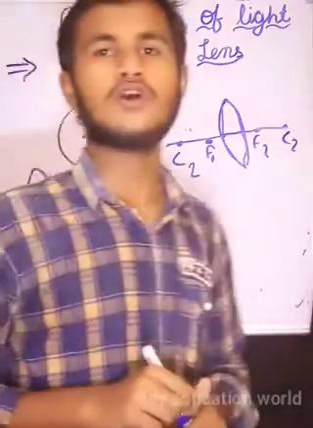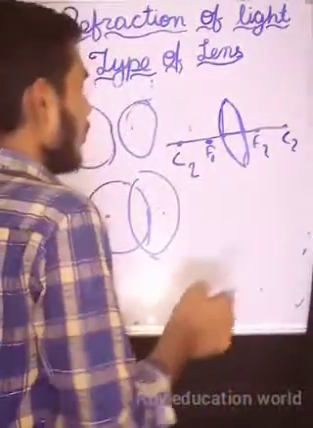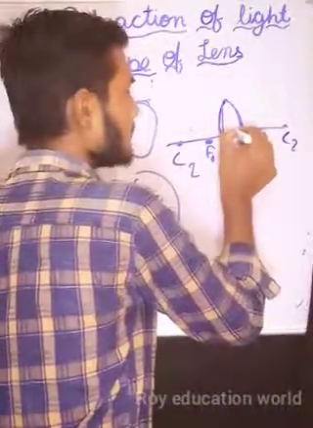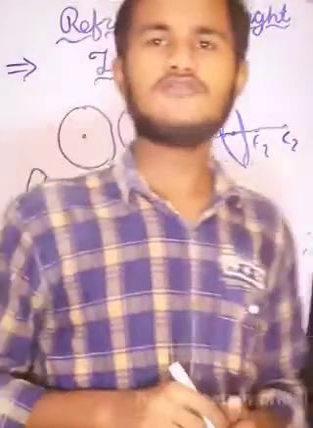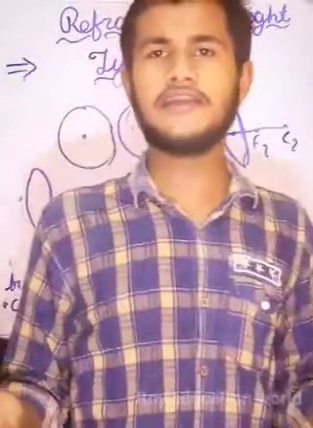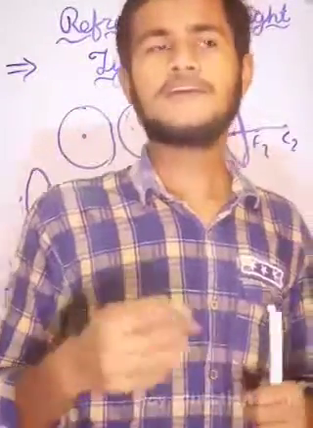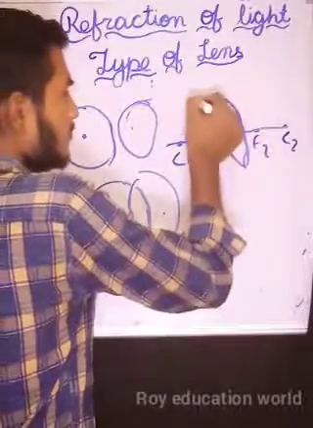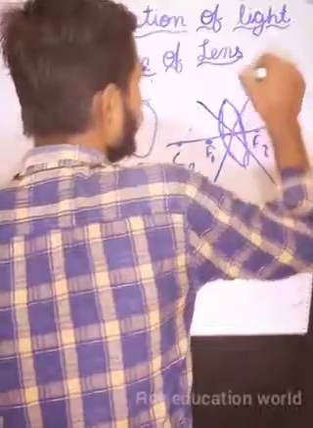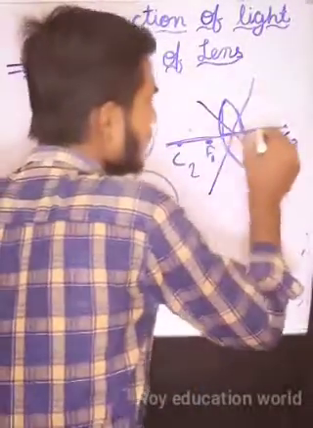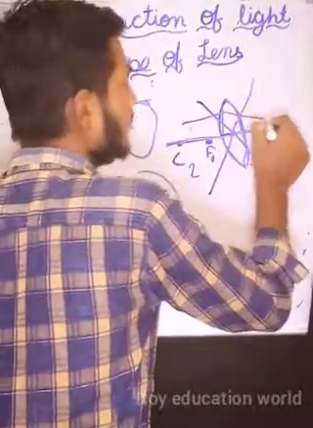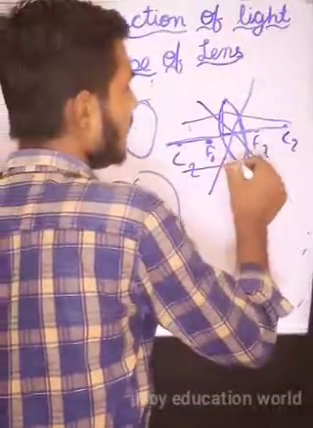Let us see a new term, optical center. Optical center is the midpoint of a lens. Or we say, when a ray of light comes and after refraction does not deviate, that point is known as the optical center. If a ray of light comes from here, it does not deviate. If a ray of light comes from here, it does not deviate. But if a ray of light comes from here, then it deviates.